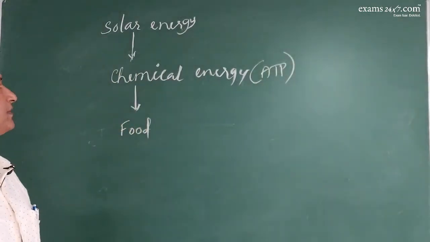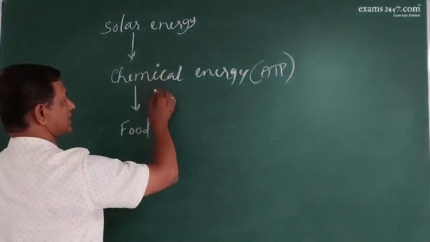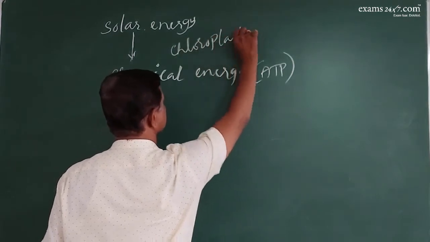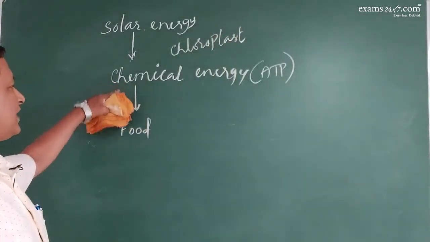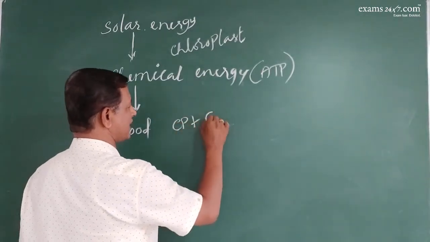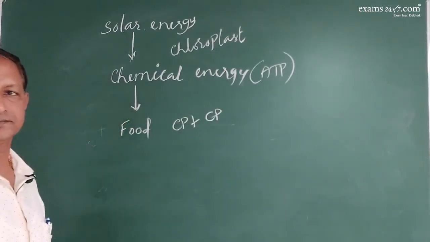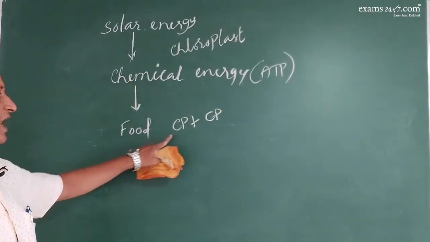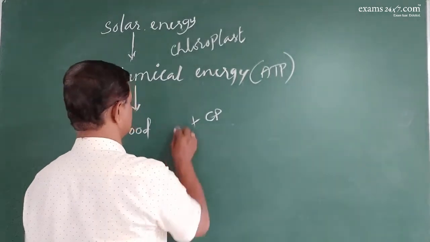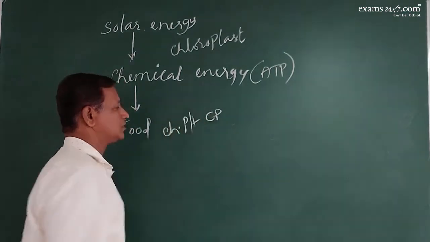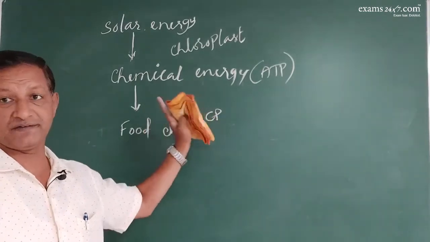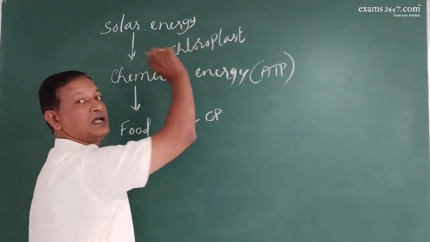So where actually does this happen? This conversion of solar energy into chemical energy takes place inside the chloroplast. This conversion of chemical energy into food involves both chloroplast as well as cytoplasm. Right? This conversion starts in chloroplast, ends in cytoplasm. So this is very, very important, but this takes place only inside the chloroplast.